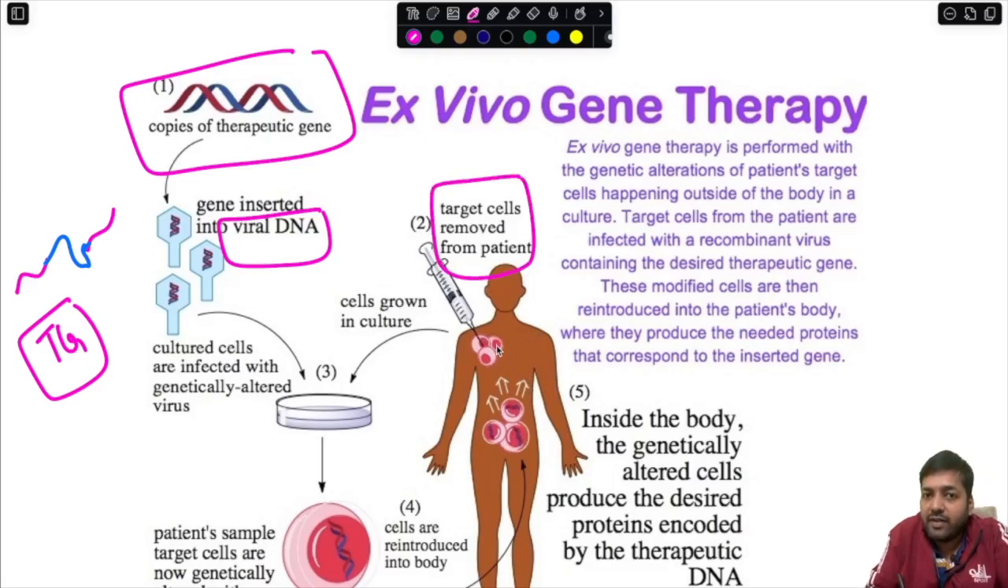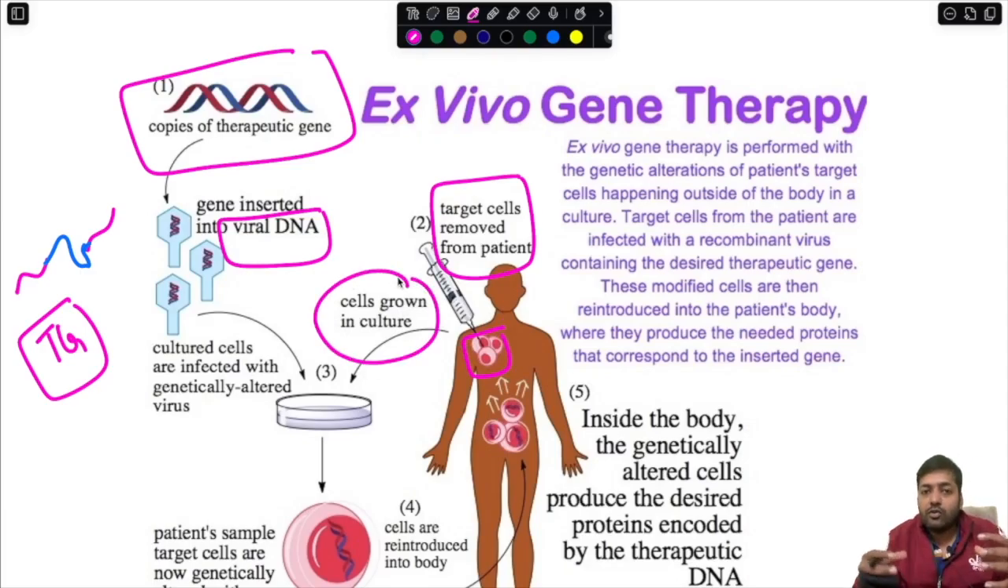So whatever cells of interest, or whatever cells in the body are not functioning properly, or are the target cells of the host, they are removed. And once they are removed, they are cultured. Okay, so they are grown so that a sufficient quantity of cells are there.